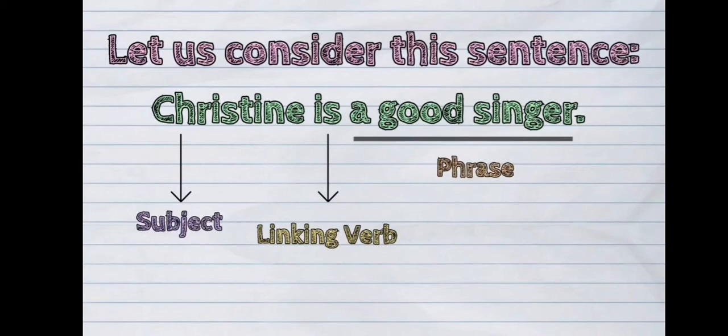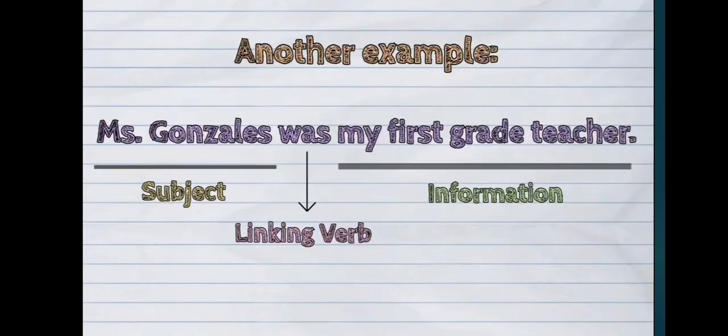Let us consider this sentence. Christine is a good singer. In this sentence, the linking verb is connects the subject Christine to the phrase a good singer. Let us see another example. Miss Gonzalez was my first grade teacher.